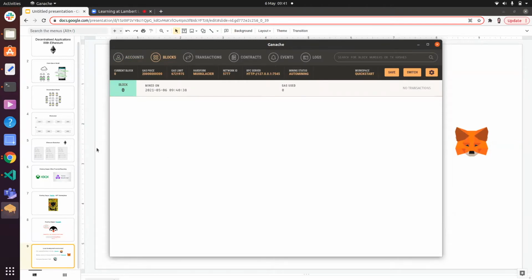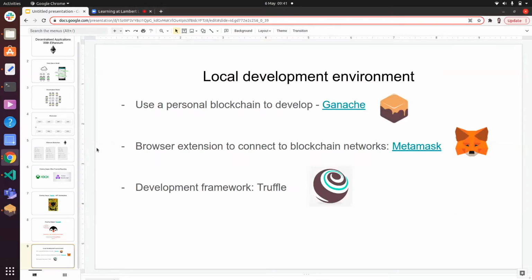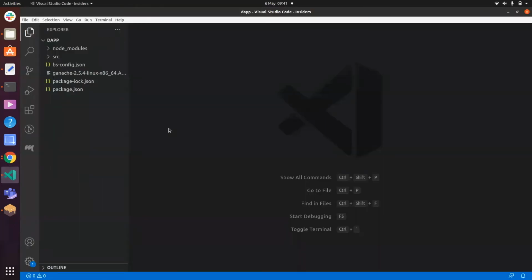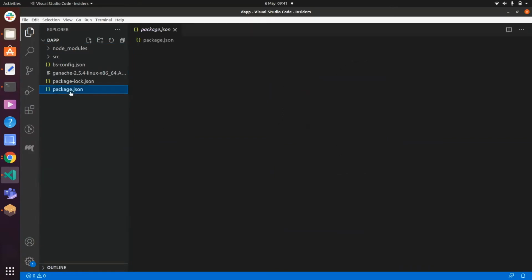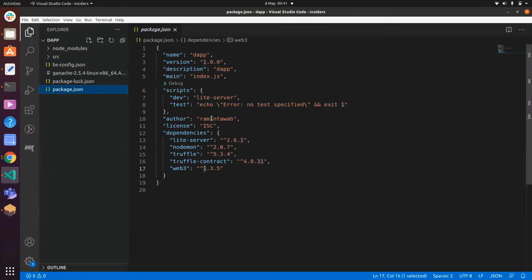So now we can actually create an application with this. And the way we'll do that is go here, and I've created the bare bones of sort of a front-end framework here. So my package.json, I have my application set up. I've already installed a light server, a nodemon just for the front end, and I've also installed this Truffle. Truffle is a framework, just like Django is for Python, just like Node.js is for JavaScript. Truffle is for decentralized applications. Web3 also helps it actually connect to the blockchain itself.